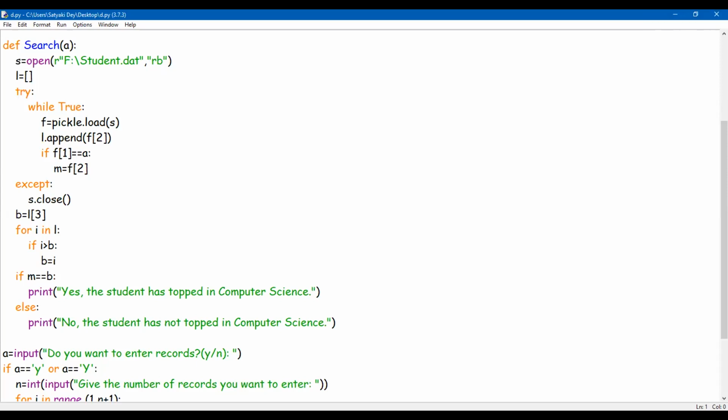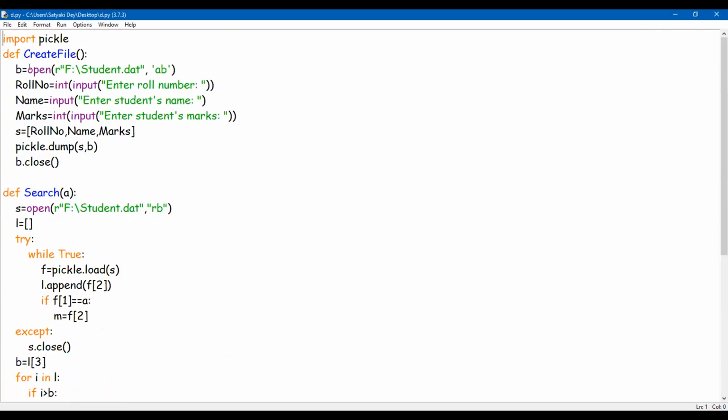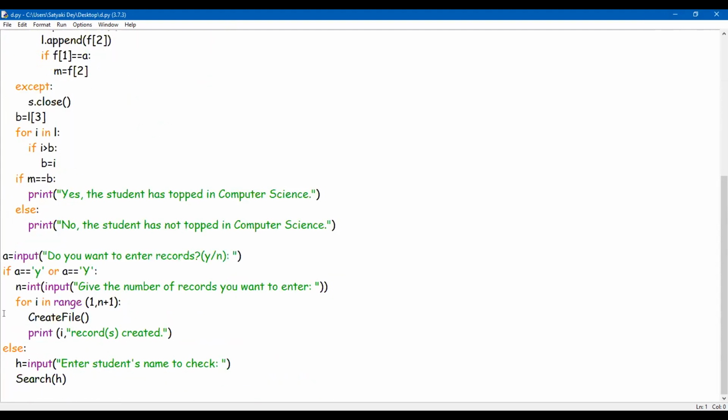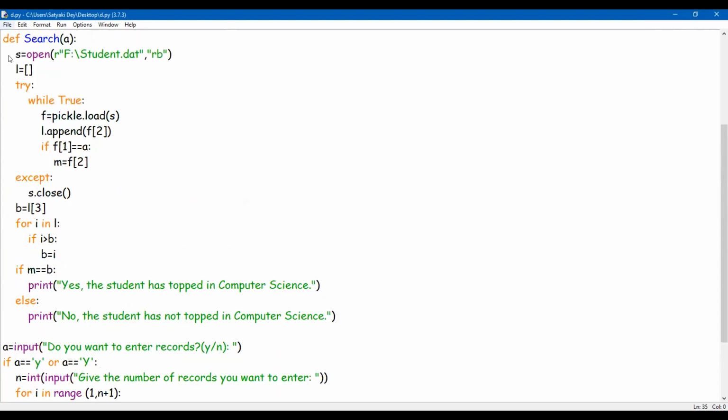Yes, sir. Basically the question was that there is a record of 5 students with their roll number, name and marks. This was the sequence. The user needs to enter the name of the student, and Python will search if the marks of the student are the maximum marks in the record. So basically here it is marks and there it was age, so it's the same. First, def create file was a function to input the records from the user. Let me comment this out once. But def search was the main thing, the function to search.